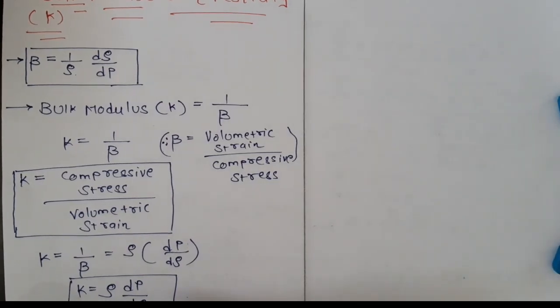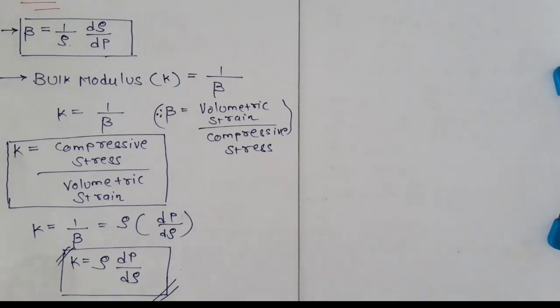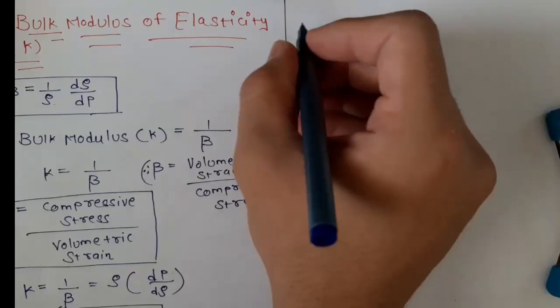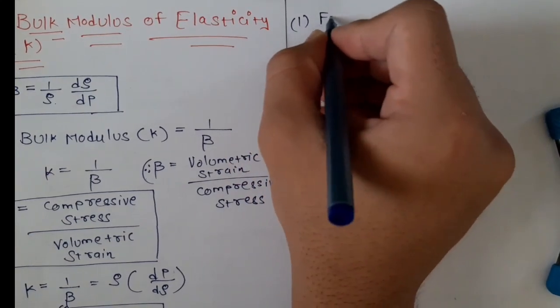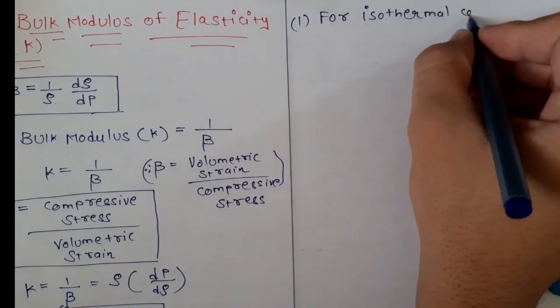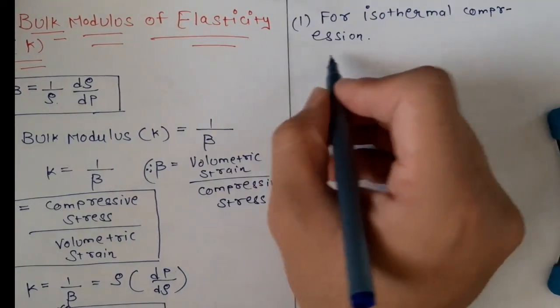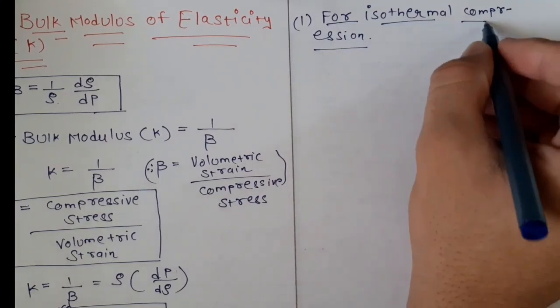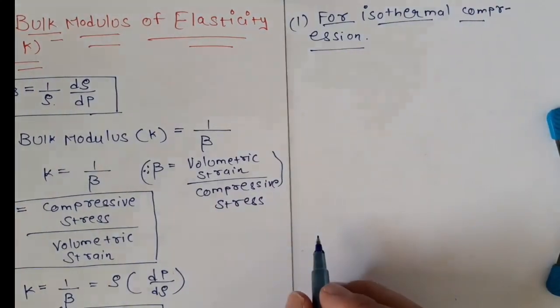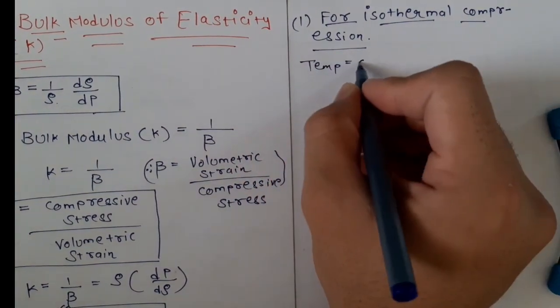Now we will see the different values of K for different processes. First we will see the value of K for isothermal compression. What is the meaning of isothermal? Isothermal means the temperature remains constant throughout the compression process, that means temperature equals constant.